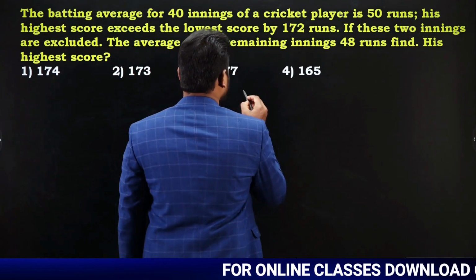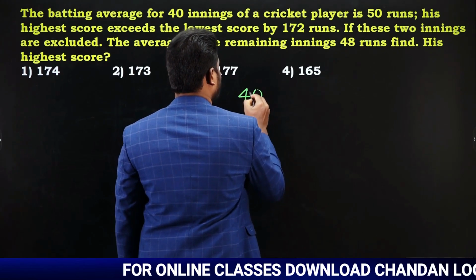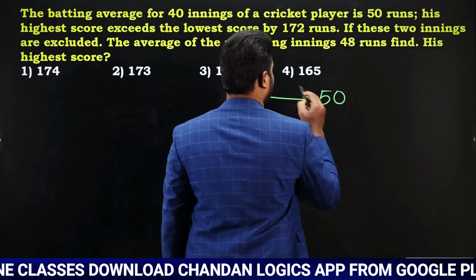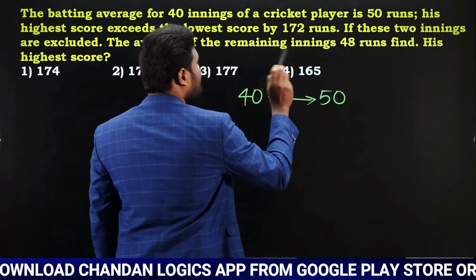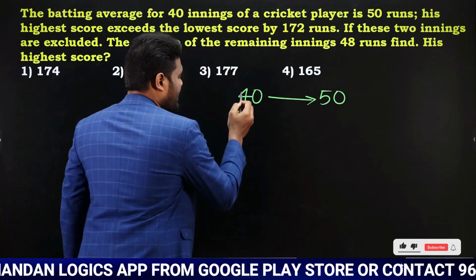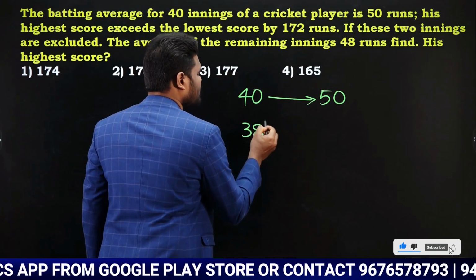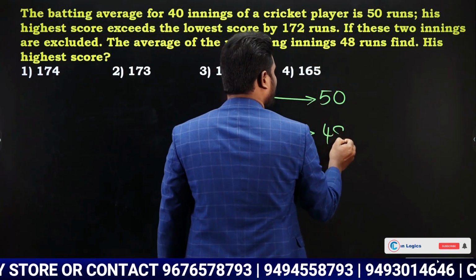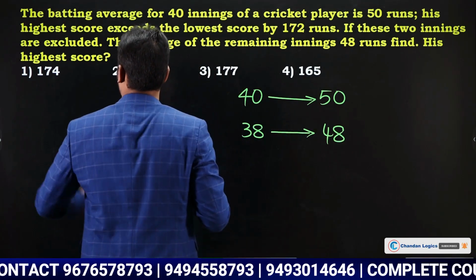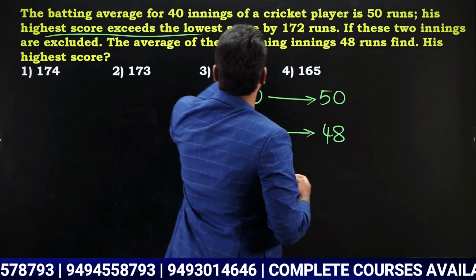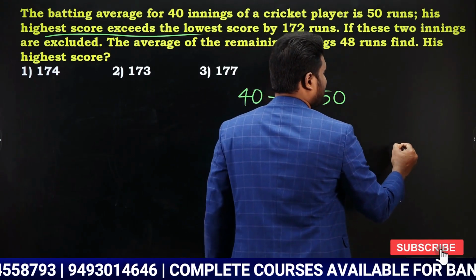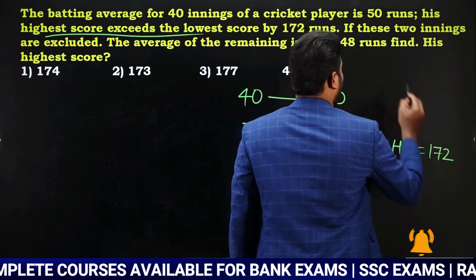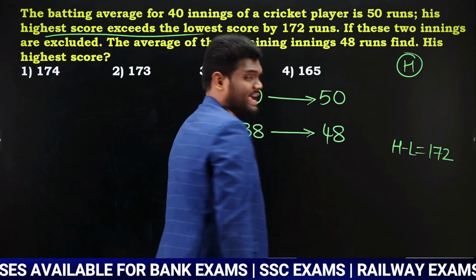Look here, total how many innings are there? Total we have 40 innings. For these 40 innings, the average runs is nothing but 50. And it is also said that the highest and lowest, these 2 innings, are excluded. If these 2 innings are excluded, the remaining are 38 innings. For these 38 innings, the average is 48 runs. In this, it's already mentioned, the highest score exceeds the lowest score by 172 runs, which means the highest lowest difference is 172, and we are asked to find the highest score.